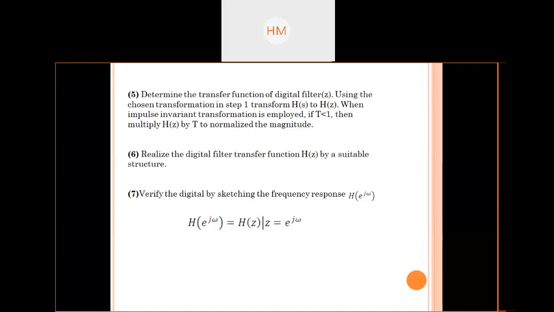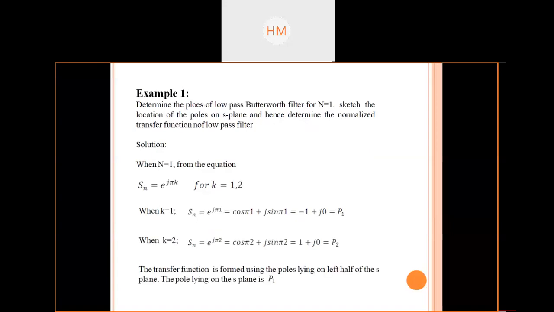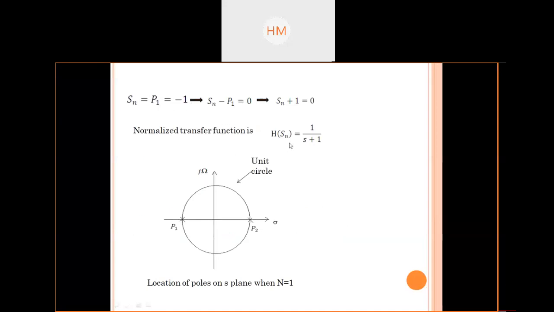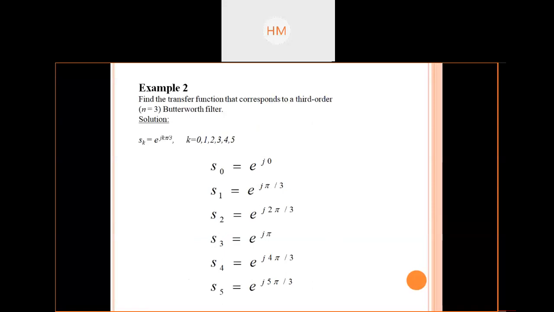Till 5 steps we have to follow, because we don't want to realize a digital filter; that is not in your syllabus. Now, how to find the poles of a low pass Butterworth filter, that we have discussed. Normalized transfer function we have discussed. How to plot the poles and zeros on the plane. Find the transfer function that corresponds to a third order Butterworth filter.